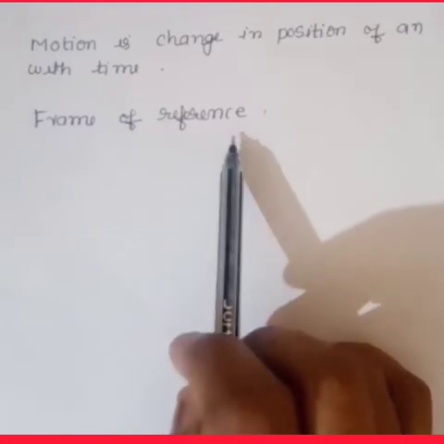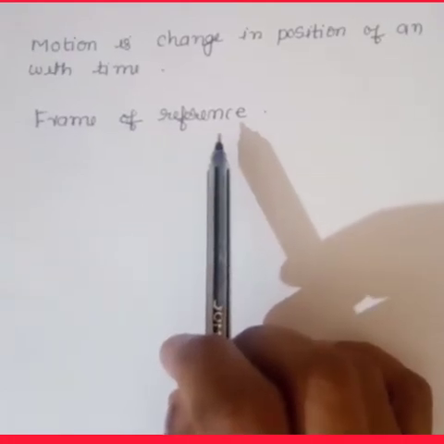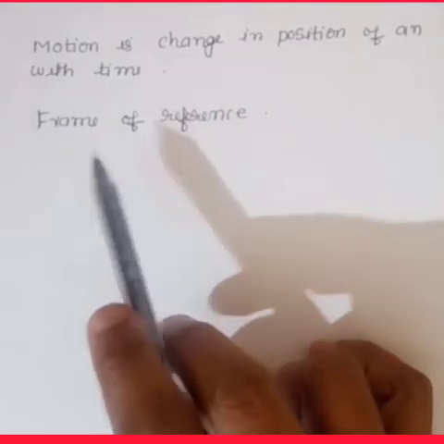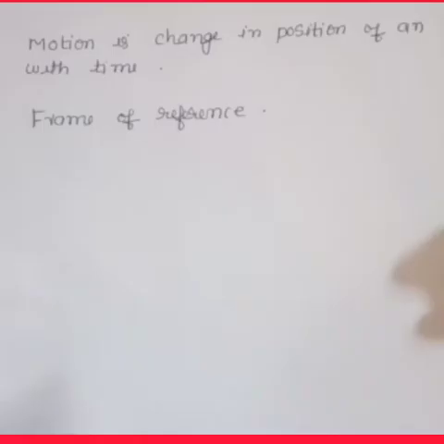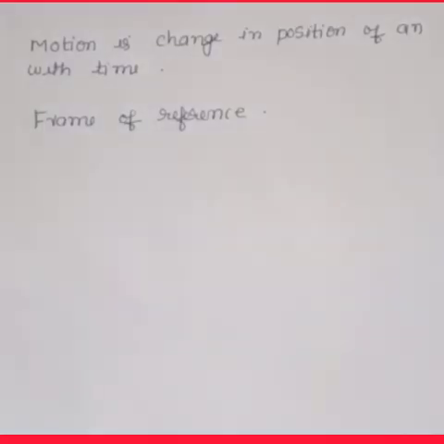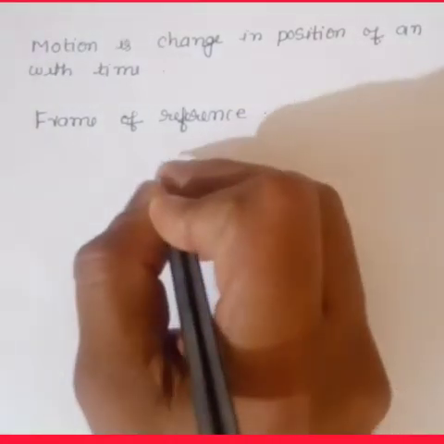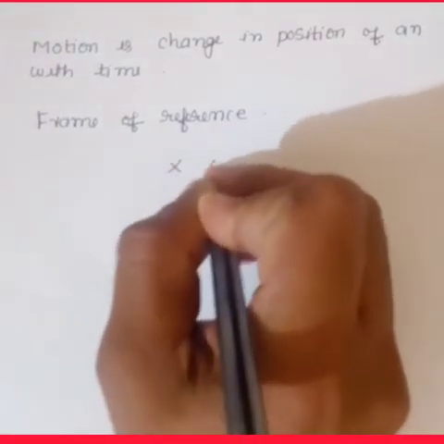The next one is frame of reference. You know that motion and rest are relative terms. Earlier you learned that motion is change in position of an object with time. In order to specify position, we need to use a reference point and a set of axes. It is convenient to choose a rectangular coordinate system consisting of three mutually perpendicular axes, that is x, y and z.